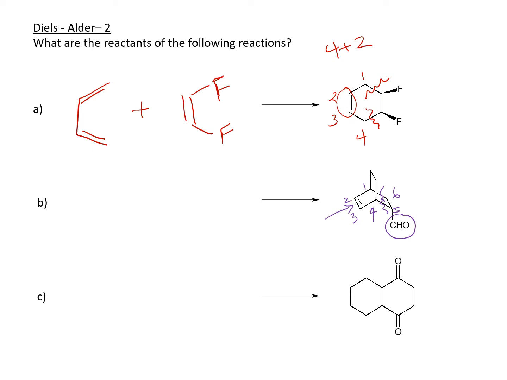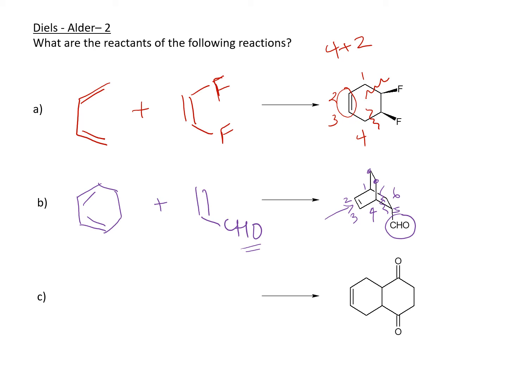So which means that the top 2 carbons here and here are actually part of the ring for the diene. And so here is the diene with the 6-membered ring, and then 5 and 6. Okay, 5 and 6 are here with the CHO. All right, don't move the CHO to the up position, just leave it down here. That's all fine. Okay, let's look at the next one now.